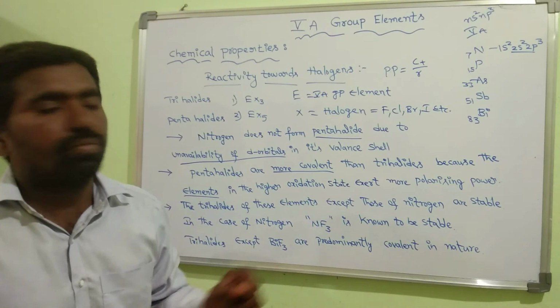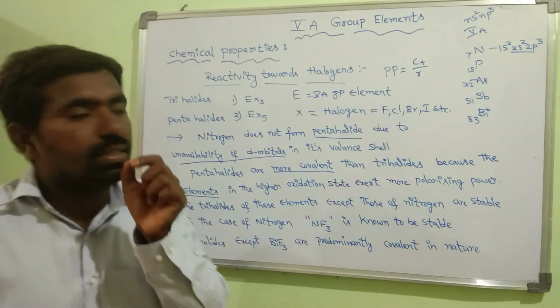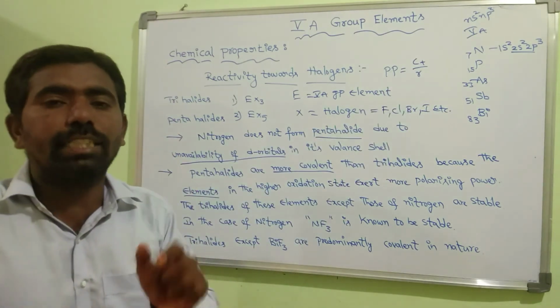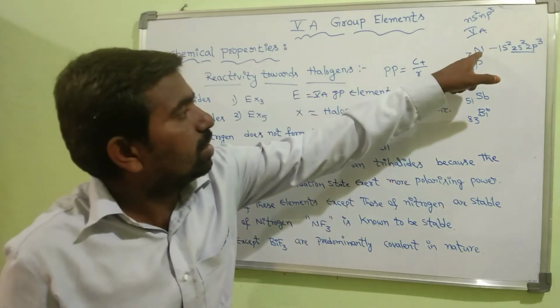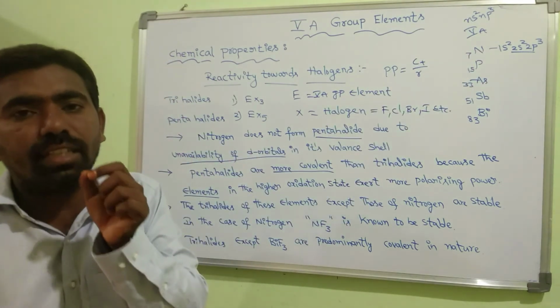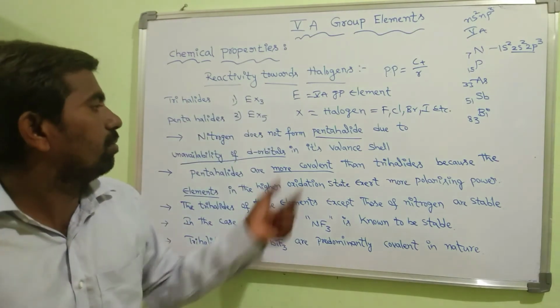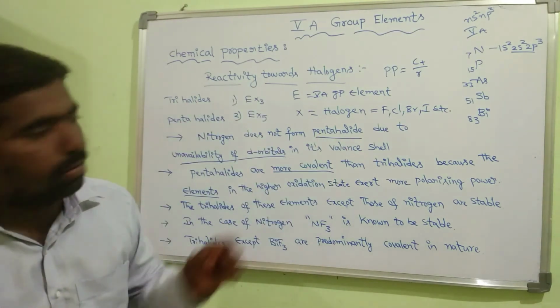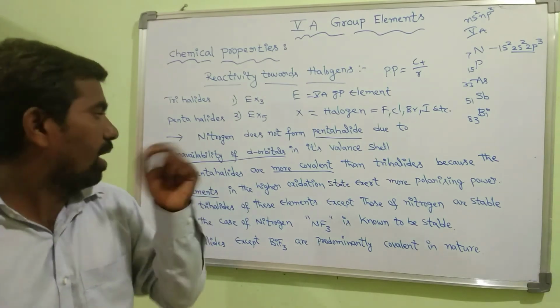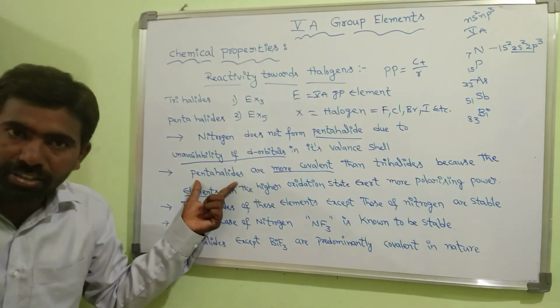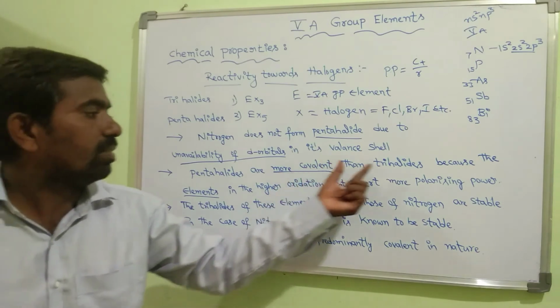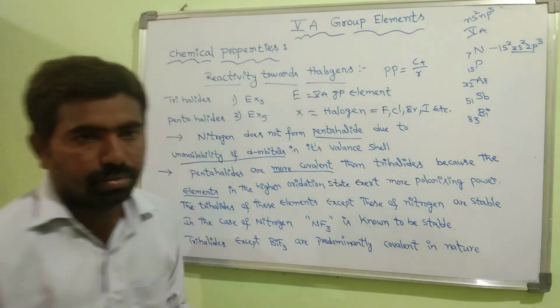Due to that reason, nitrogen does not have the capability to expand its covalency beyond 4. So nitrogen does not form any pentahalide with halogens, and pentahalides are more covalent than trihalides because